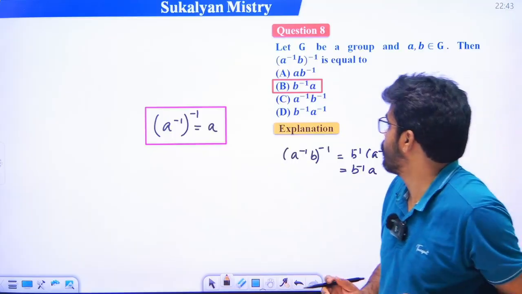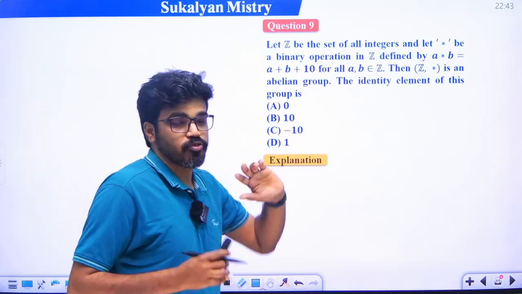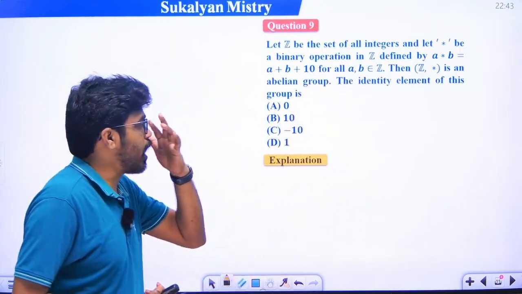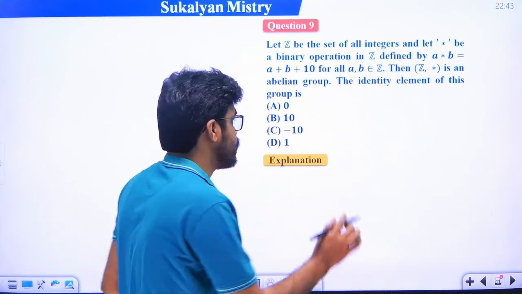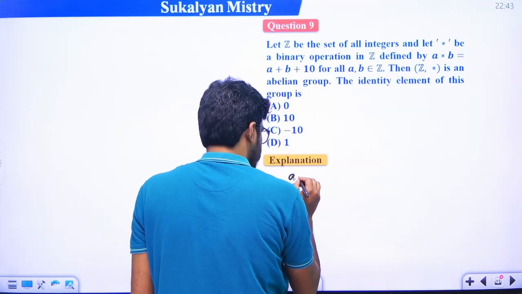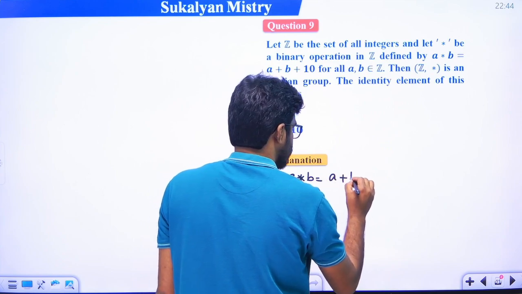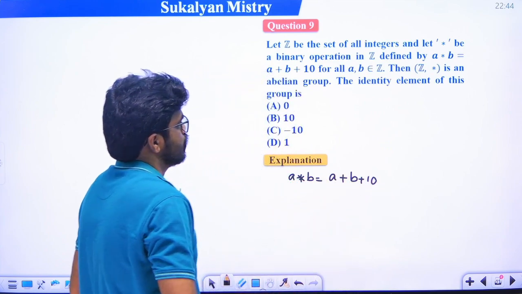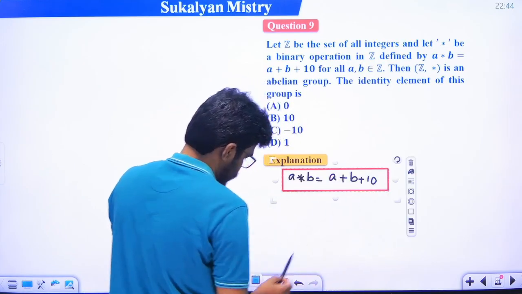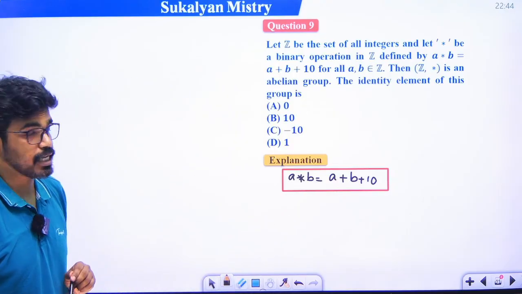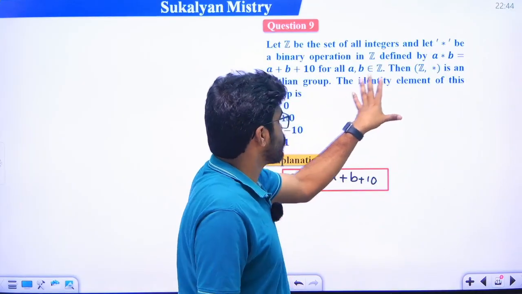ঠিক আছে। So next problem, দেখো এটা ভালো করে দেখো, what is given: Z is the set of all integers, and star is a binary operation on Z, defined by a star b equal to a plus b plus 10, okay. So the binary operation star is defined in such a way that a star b is equal to a plus b plus 10, then Z comma star is an abelian group, we have to find the identity element.